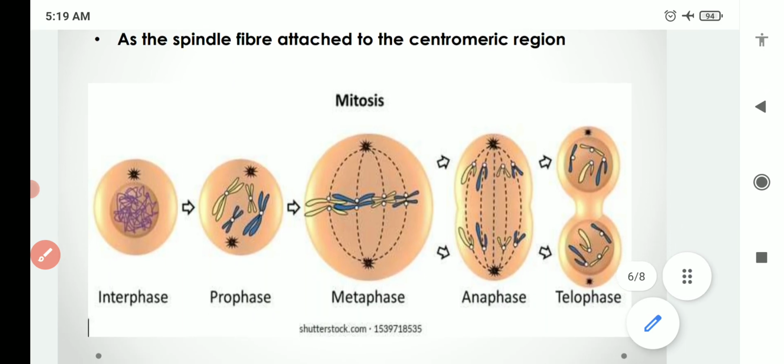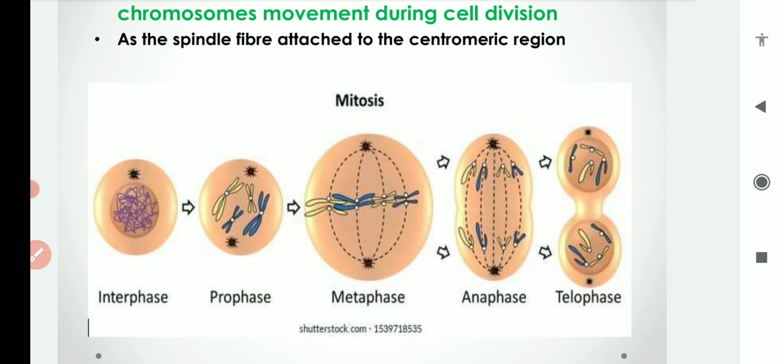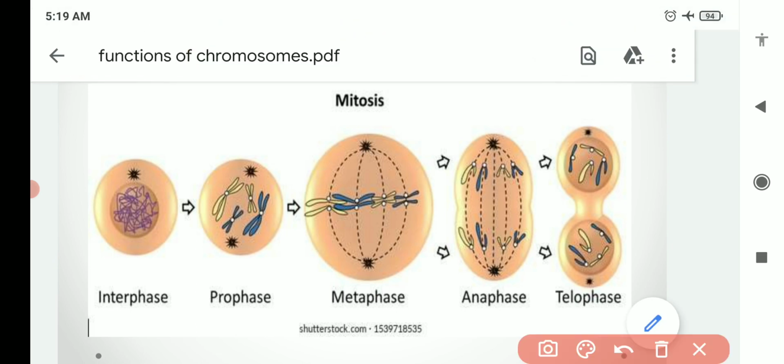Here you can see that during cell division at the metaphase stage, these are the spindle fibers basically. These spindle fibers attach to the chromosome on the centromere. You can see that they are attaching on the centromere, and this attachment helps in the separation of these chromatids from each other and their further movement to the different poles.